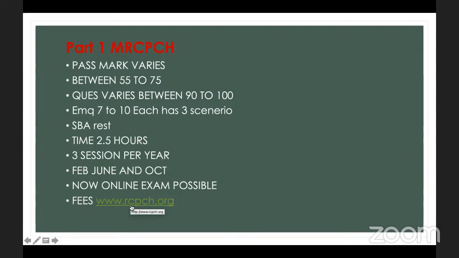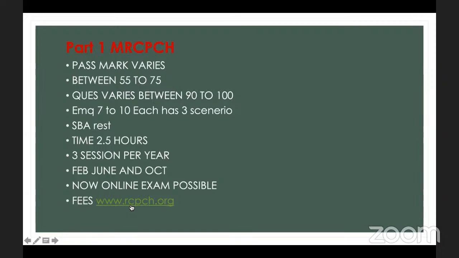On this site you will come to know about all three exams, that is MRCPCH part 1, part 2 and the clinical exam. And everything is written on this website, like fees, when the exam window is opening, I mean when you can book your exam, and how you should register your MRCPCH account. So if you go on this website, you can easily find answers to all the questions that you have.